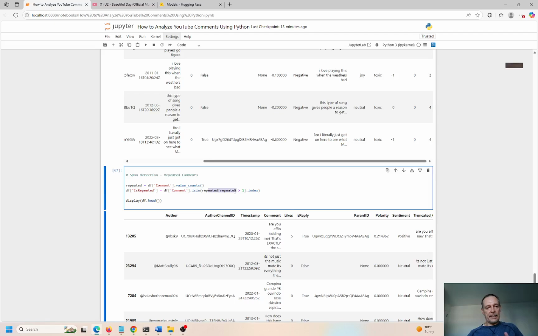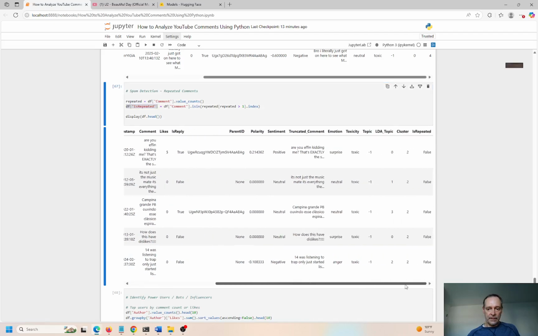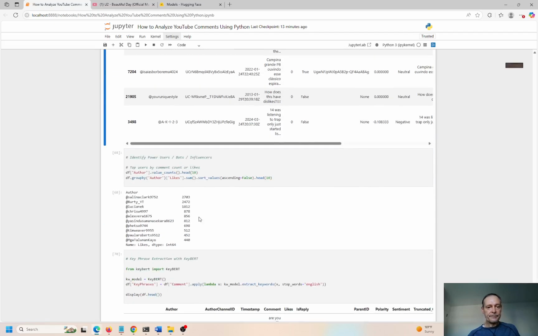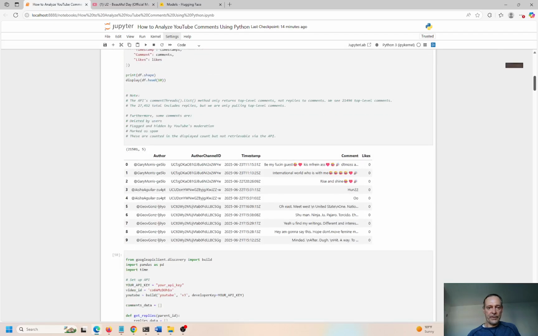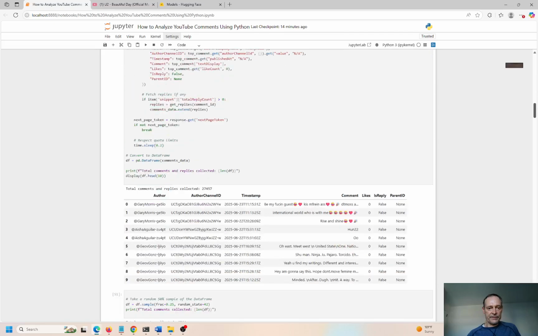So if this is in repeated greater than 1, we are going to go ahead and count those and say that is assigned to the data frame as repeated. So if we go over here, we can see which were repeated: is repeated, false, false, false, false, false. So these are not repeated. Okay, just one comment per user. But if we look at all the value counts and take all the authors that have made comments, we can tell if this is a power user or maybe a bot or maybe a YouTube influencer. So this guy right here, just in this one YouTube video, made 2,703 comments. So I think the video had like 27,000 comments, right? We saw, where was it? That's the first. This is the second one.